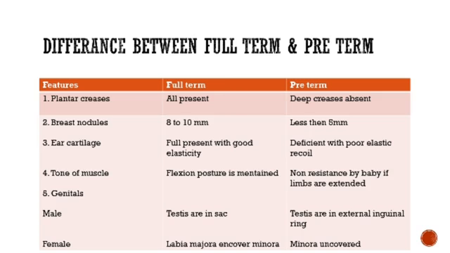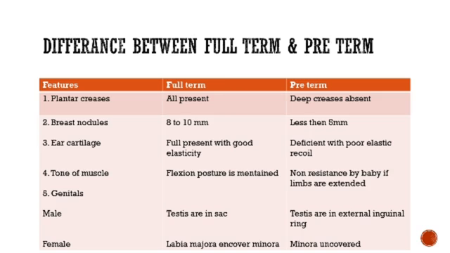These are the predominant features which differentiate full term from preterm. Plantar creases in full term are all present, and in preterm deep creases are absent. Breast nodules in full term are 8 to 10 mm in size, whereas in preterm they are less than 5 mm. Ear cartilage in full term is fully present with good elasticity, whereas in preterm it is deficient with poor elastic recoil.